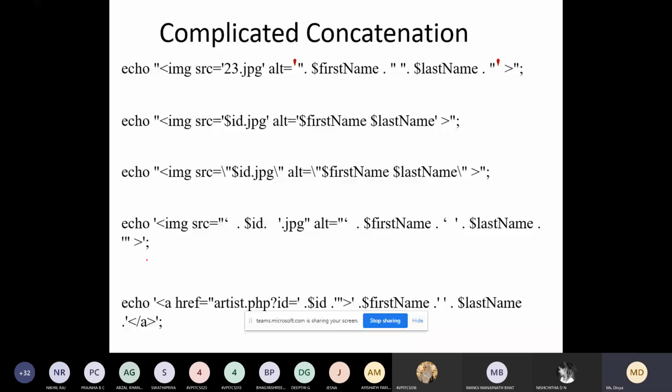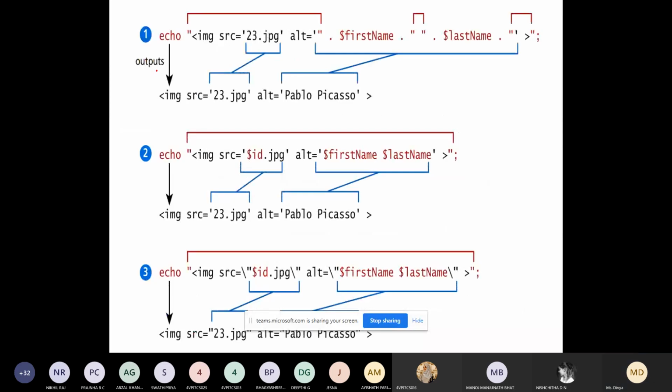So here we have the image, and here you can see we are using a combination of single quotes and double quotes, from here to here. You can go through this example.